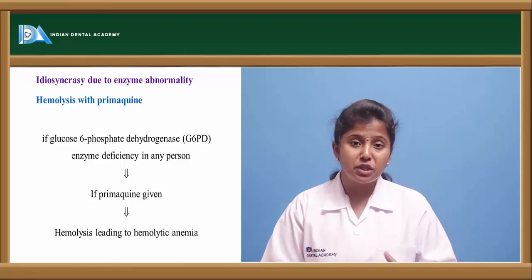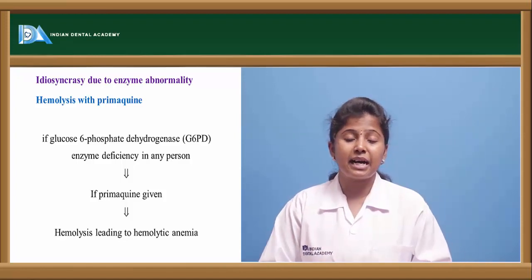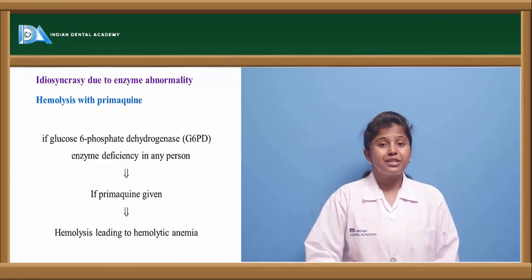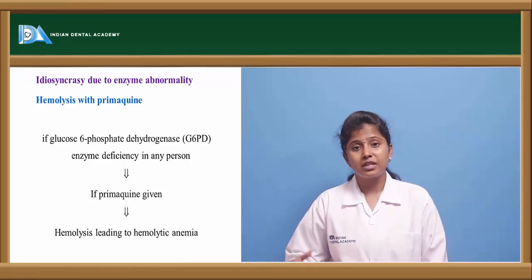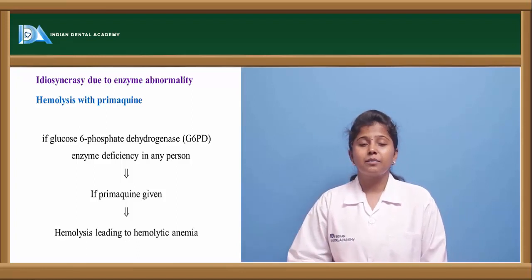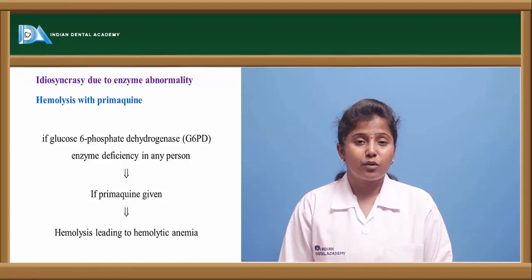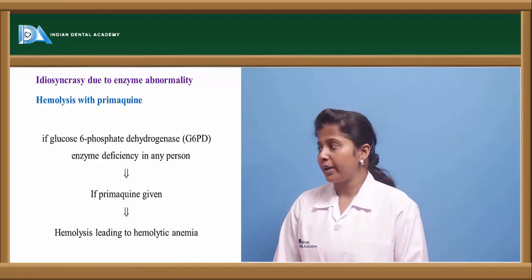There occurs rupturing of the RBC, and thereby RBC death occurs. So that leads to an anemic condition. So anemia is a serious adverse drug reaction which occurs because of the lack of the enzyme glucose 6-phosphate dehydrogenase if we take primaquine.